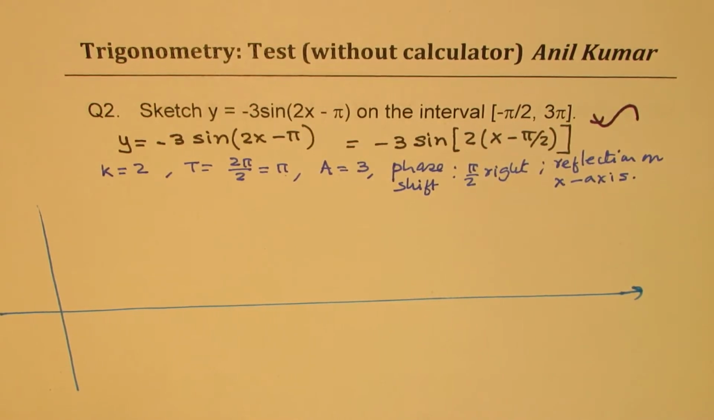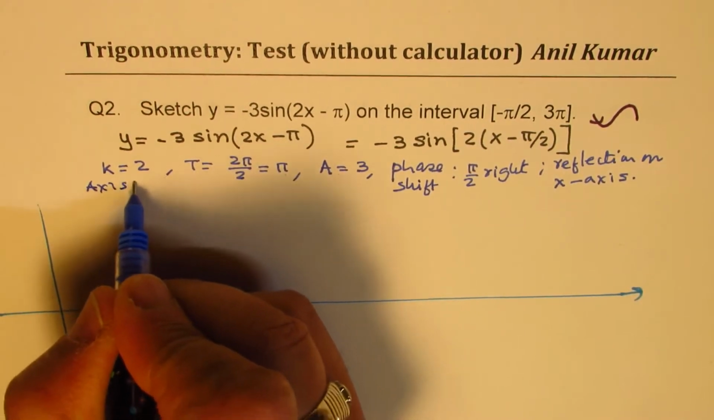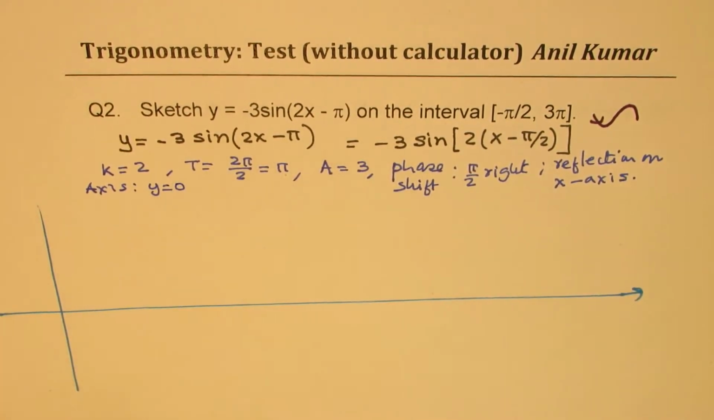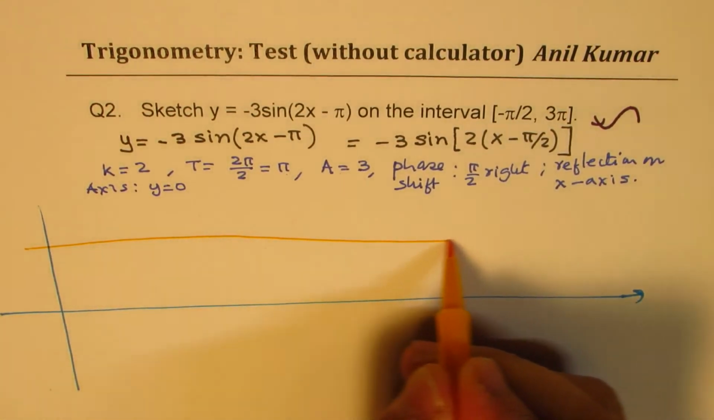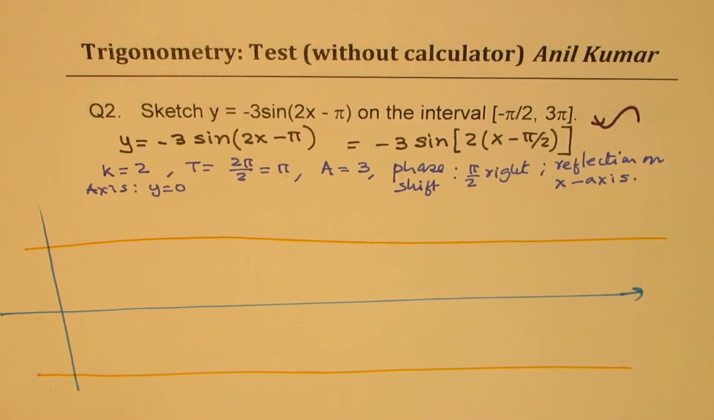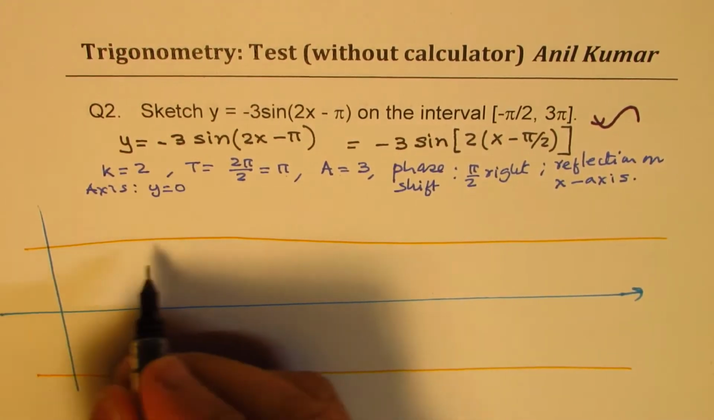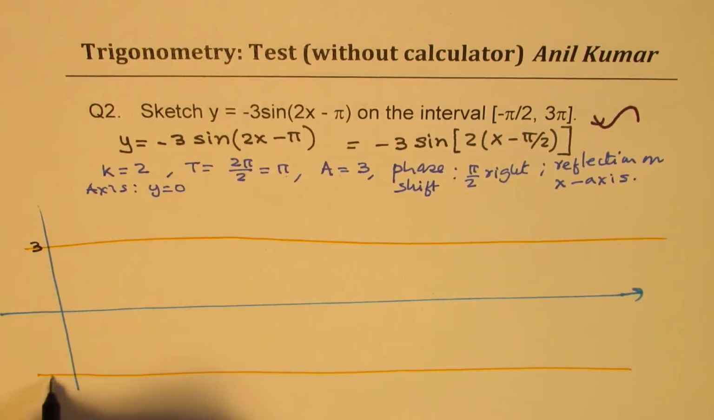Now, since the axis is along the x-axis, the axis is y equals 0, okay? So that's the axis. We have a maximum value, let's say 3, and minus 3 is our minimum value. I'm writing this as just a rough sketch since I don't have graph paper here. This is minus 3, that is 0.